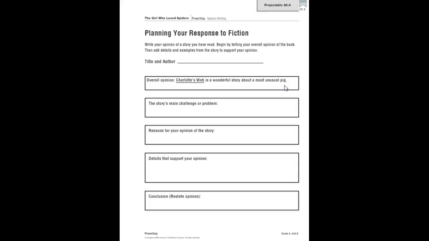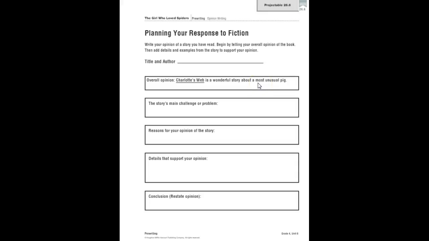The map here also shows not only your opinion, but the problem, the reasons for your opinion, the details that support your opinion, and a conclusion that restates your opinion. We know that the writer really likes this story, and we know that because she says this is a wonderful story.